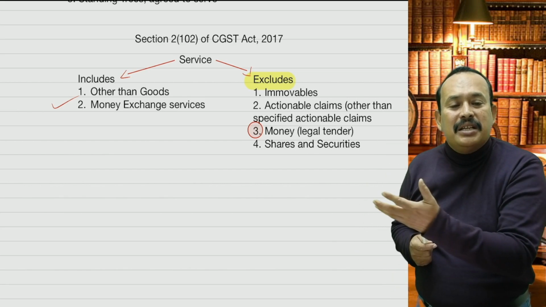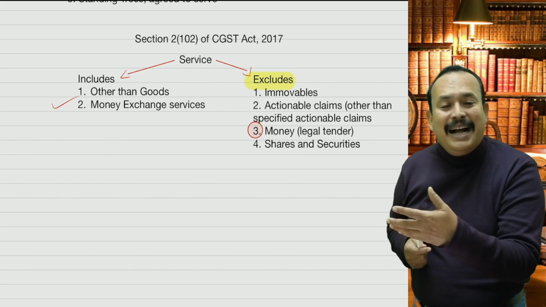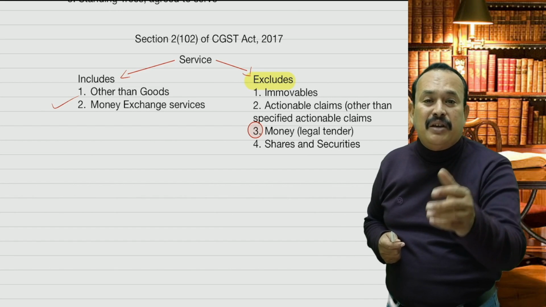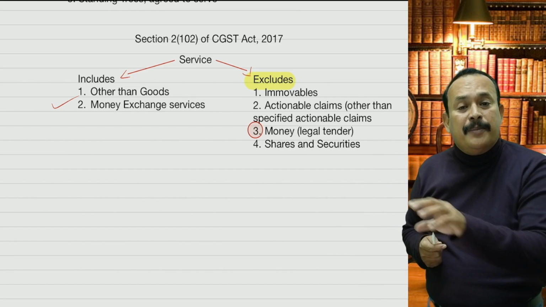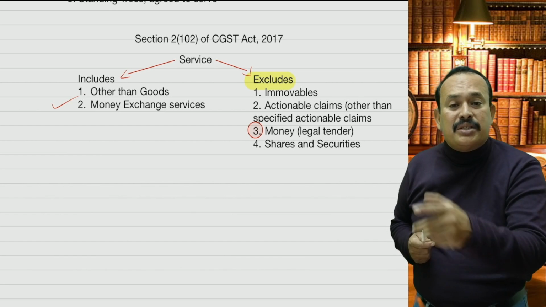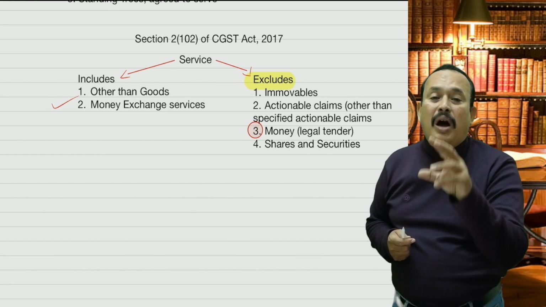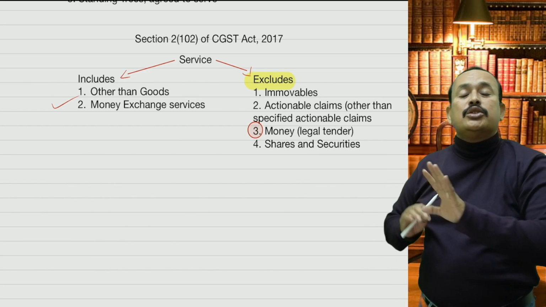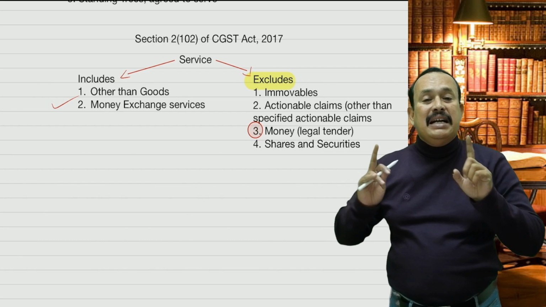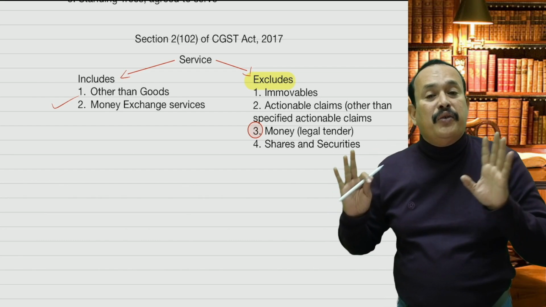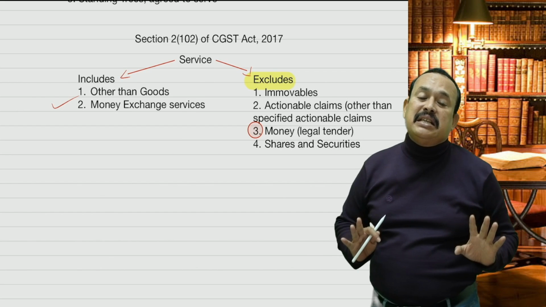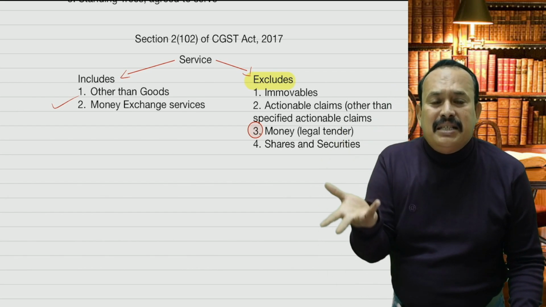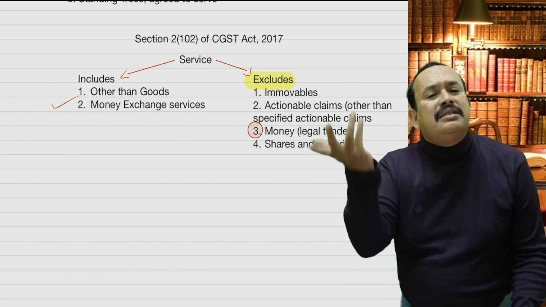Now referring to the term service, I copy and paste here. Service excludes immobile properties. Service excludes actionable claims, namely other than specified actionable claims like promissory notes, bills of exchange, and so on. Service excludes money, legal tender. Service excludes shares and securities. Thereby, what is excluded in the term goods is also excluded from the term service. So coolly we can understand the terms goods and services. What is excluded from goods and services neither attracts GST nor do we think of GST on such supply.